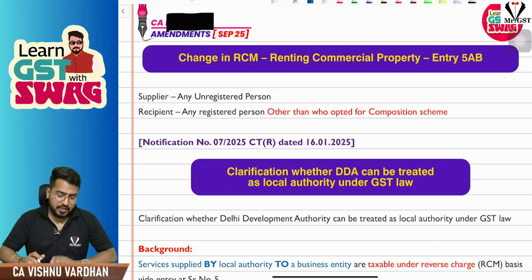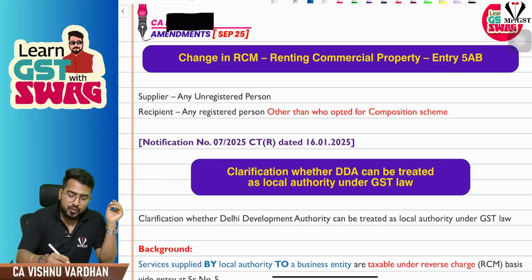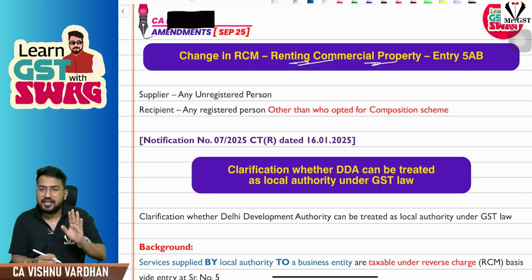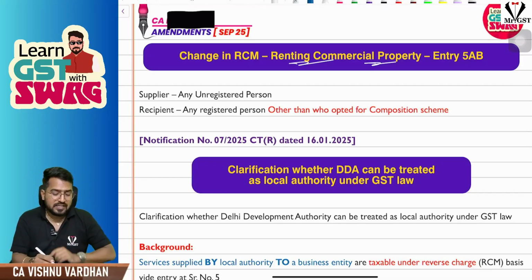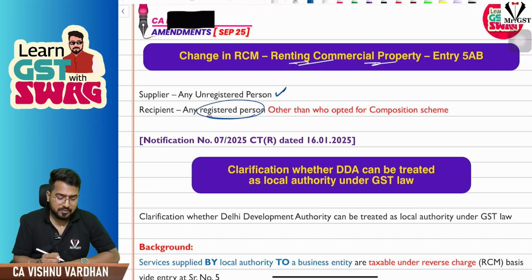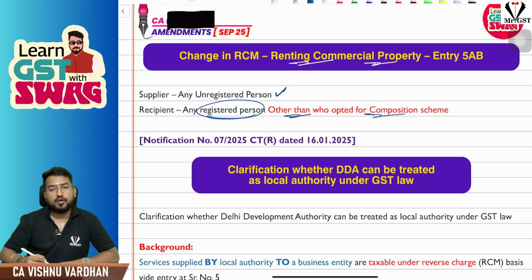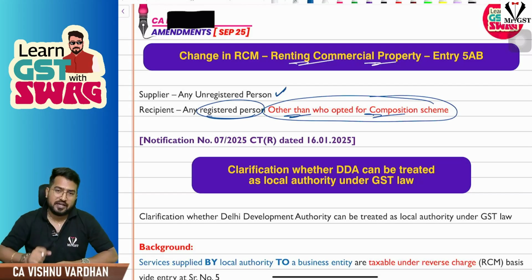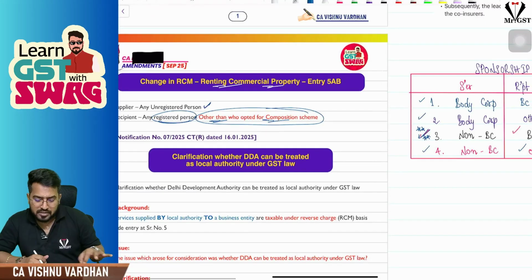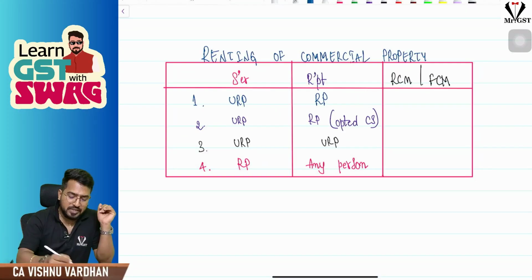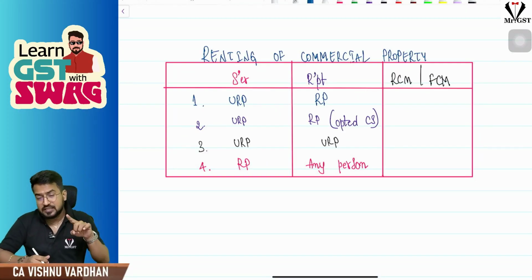If you see the next one, again another amendment in RCM entry only, with respect to renting of commercial properties. Renting of commercial property is taxable, but if the supplier is an unregistered person, recipient is a registered person other than one who has opted for composition scheme. Earlier, this "other than who has opted for composition scheme" was not there. Now through amendment they have added this. So what is the impact of this? I will show you again here. Renting of commercial property: supplier should be an unregistered person, recipient should be a registered person not opting composition scheme, then only RCM. Remaining all cases FCM.